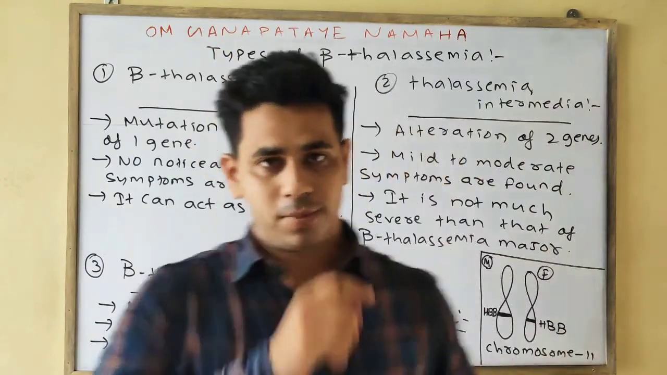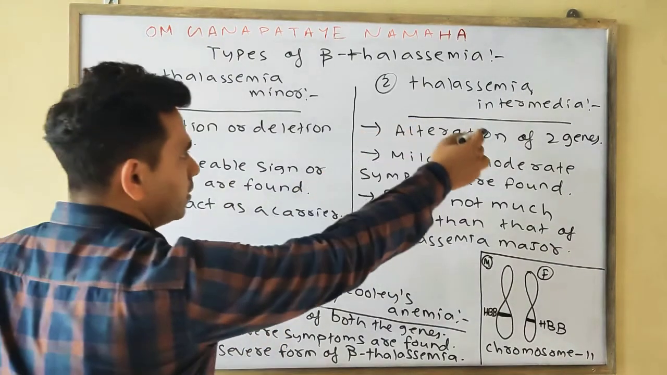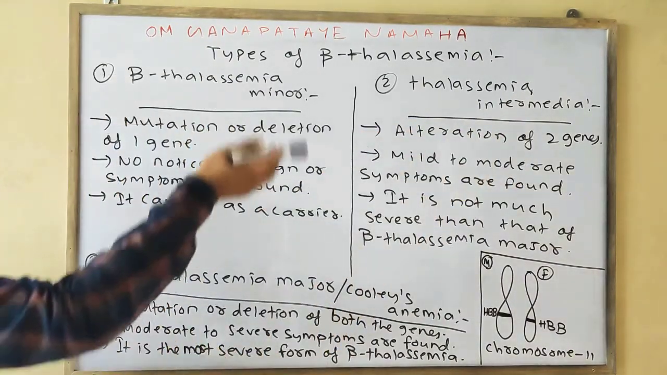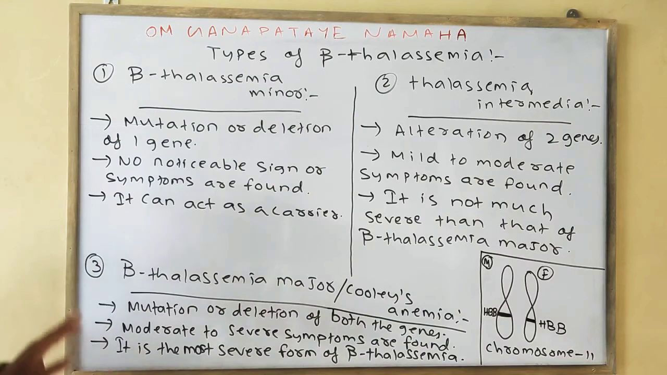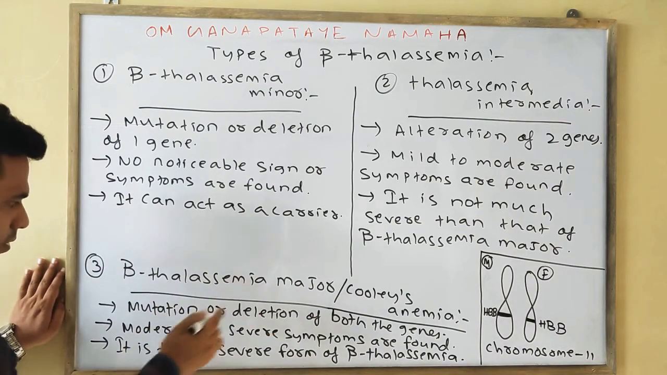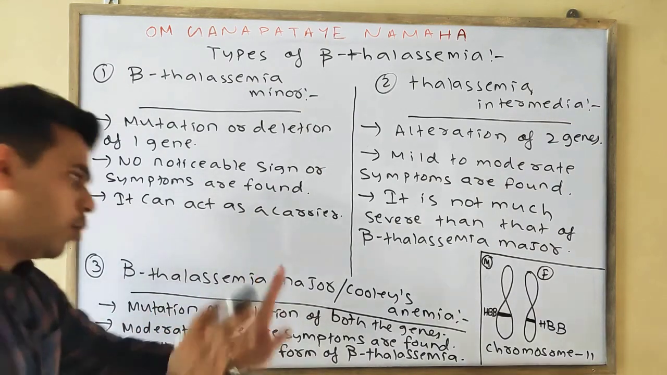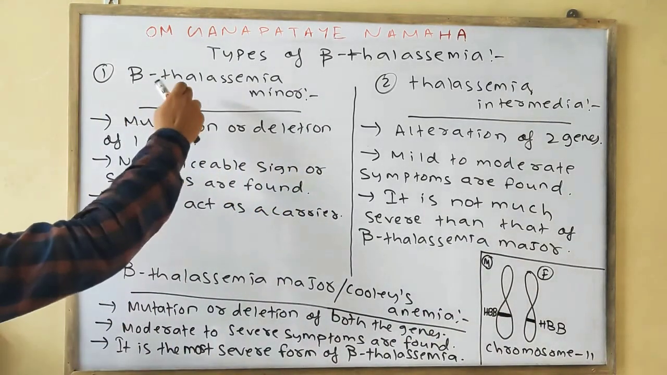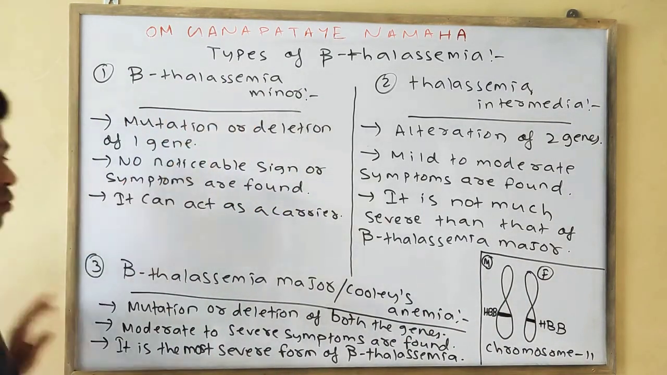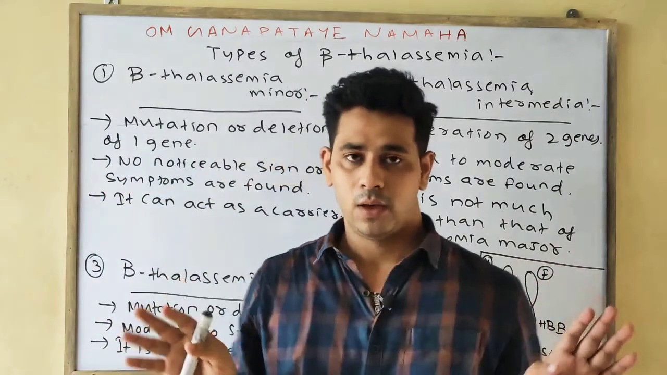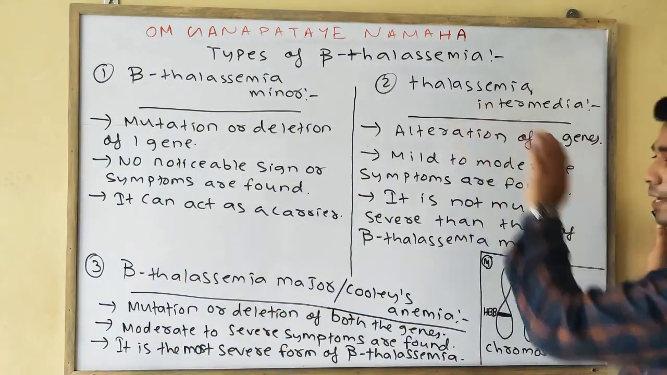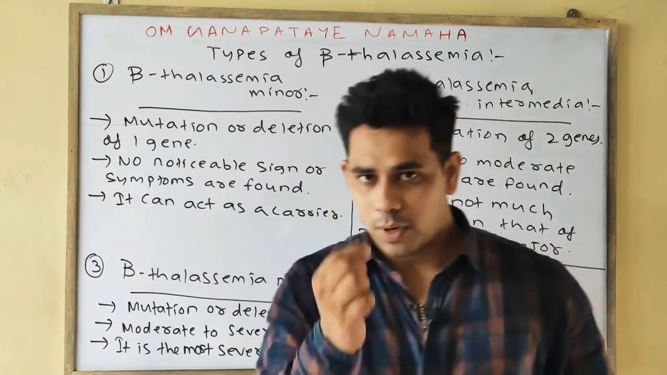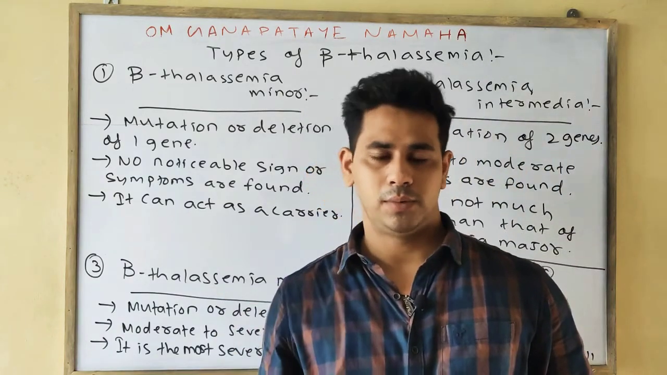In the case of beta thalassemia minor, only one gene is mutated. In the case of thalassemia intermedia, two genes are mutated, or we can say altered. And in the case of beta thalassemia major, both the genes are mutated or deleted. In beta thalassemia minor, no noticeable symptoms are seen. But in thalassemia intermedia, mild to moderate symptoms are seen.